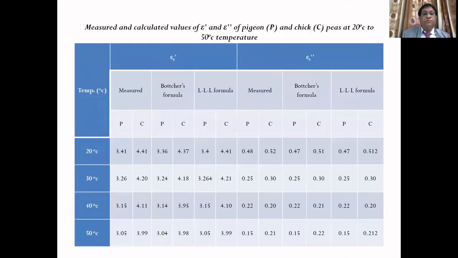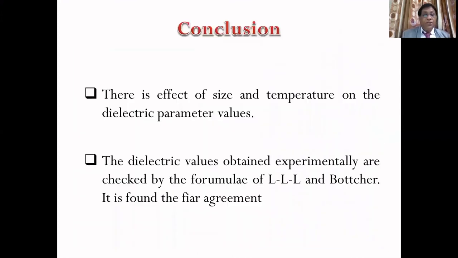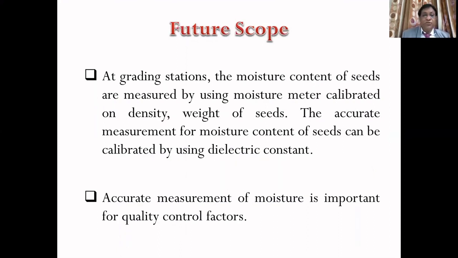I have mentioned here one table. These values we have checked by using Bottcher's and the Landau, Lifshitz and Looyenga formulas. For example, take 20 degrees Celsius. The measured dielectric constant using the X-band is 3.41, and using Bottcher's formula it is nearly equal. This shows that the correlation formulas have a fair agreement.